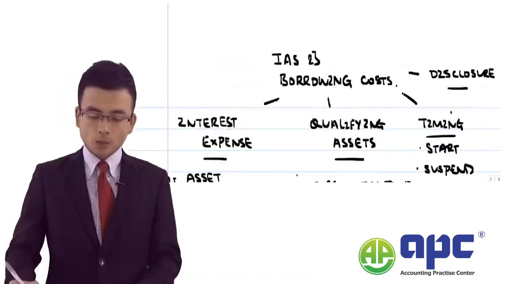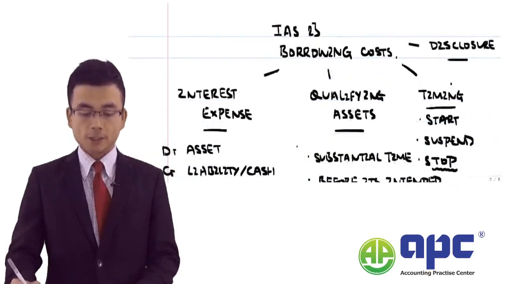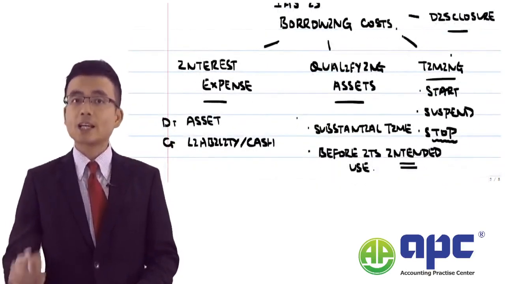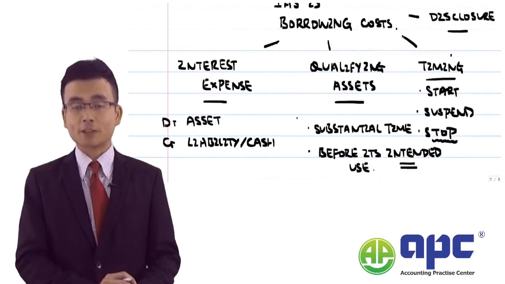Now, we finished the interest expense, the first element in IAS number 23, and now let's look at the qualifying asset.